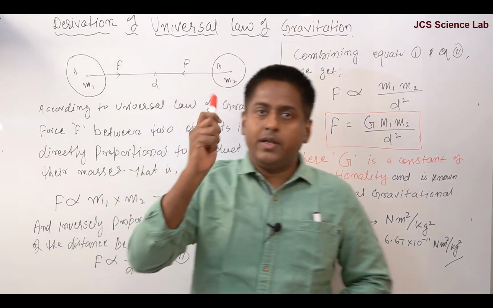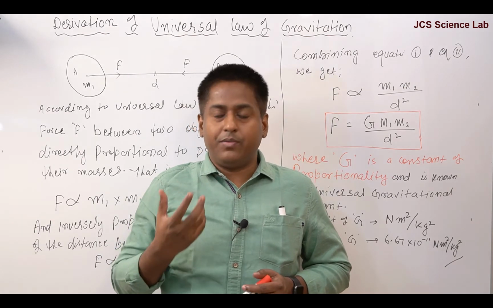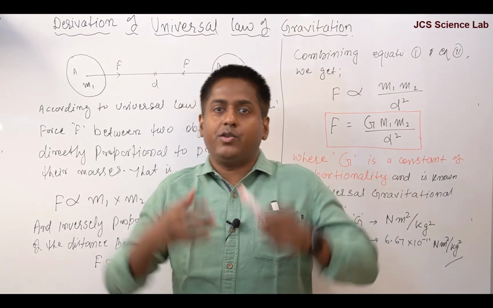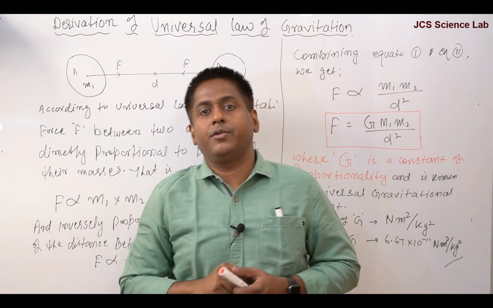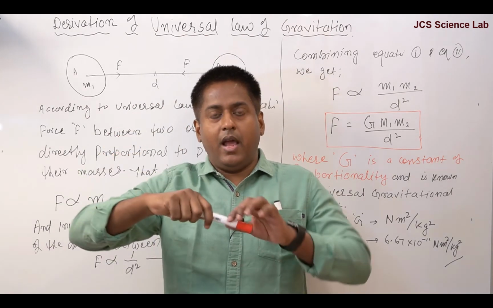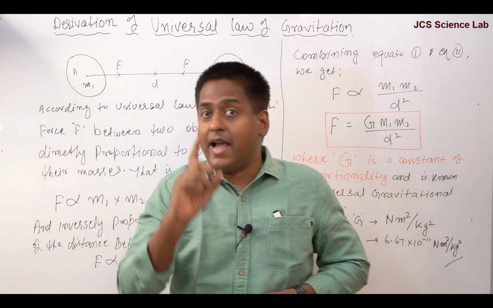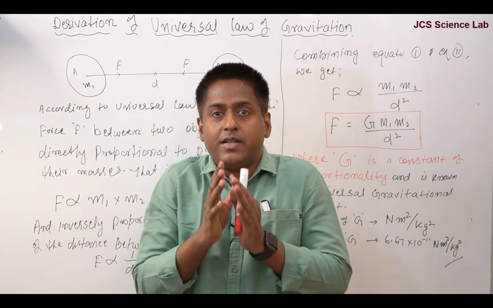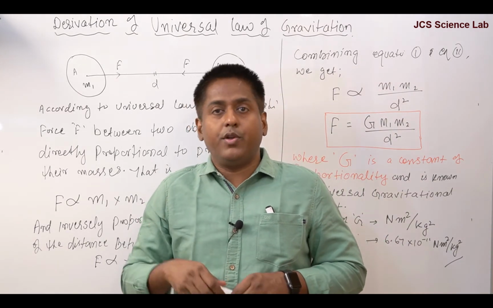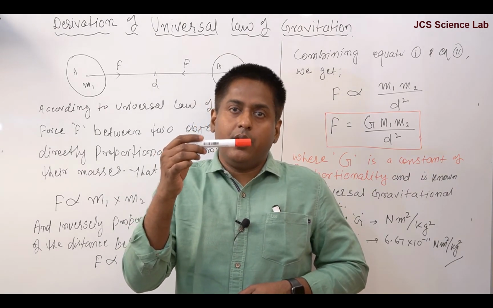So, this object and the Earth, now generally, it's a general concept. Students think that the Earth exerts larger force on the object, so object moves toward the Earth. No, it's a wrong concept. The force of Earth on this object and the force of this object on the Earth is exactly equal. These forces are equal and opposite. But this force produces acceleration in the object because the mass of this object is very small.